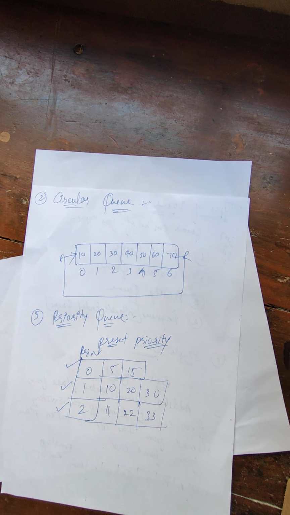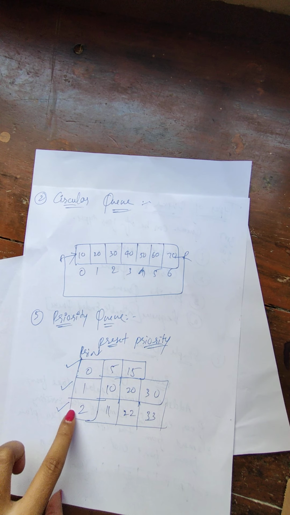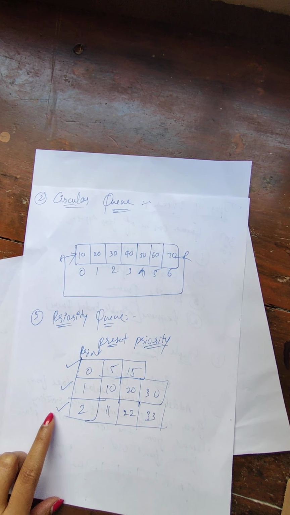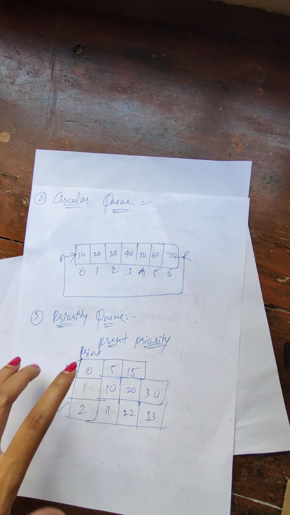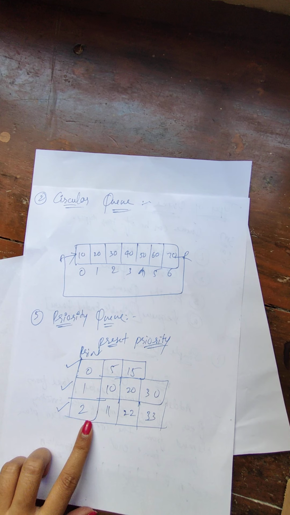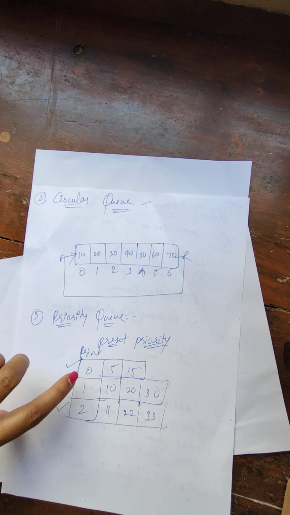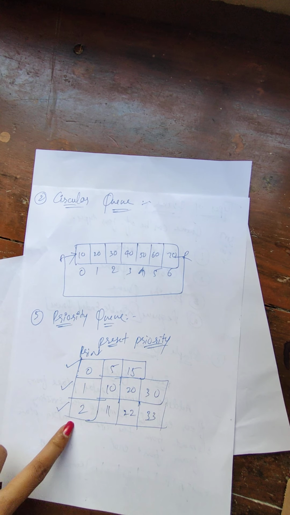Now if you want to add the elements and remove the elements, it is all based on the priority. The first priority is for this, and the last priority is always for this, based on the array's position: first the 0th subscript, then the first subscript, then the second subscript.